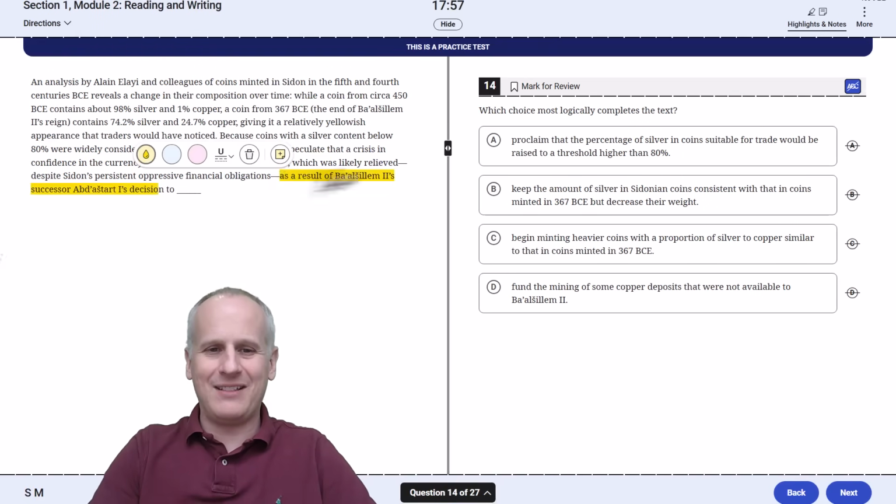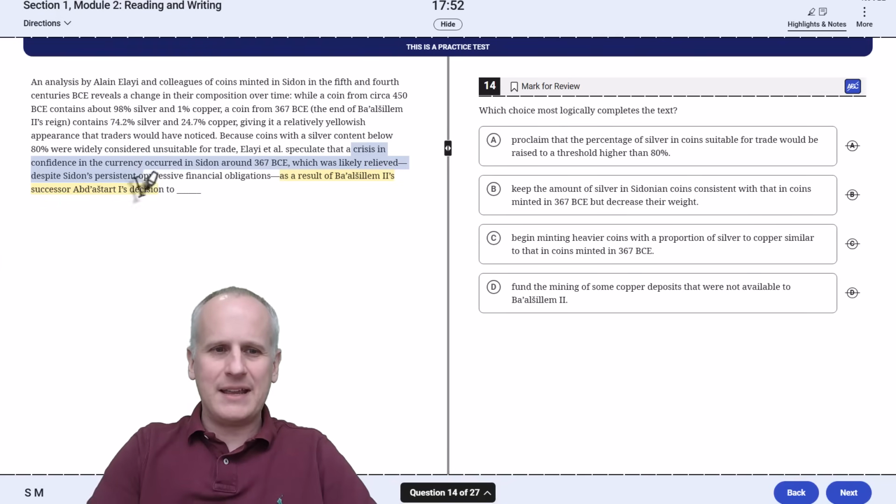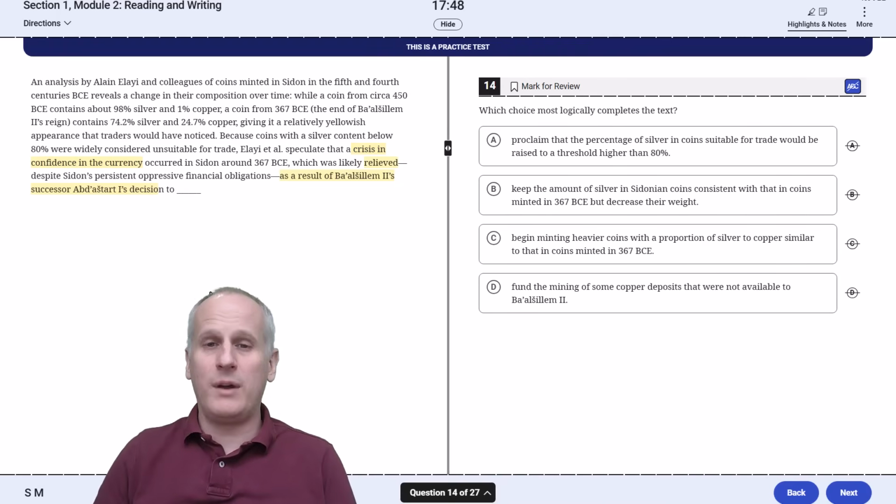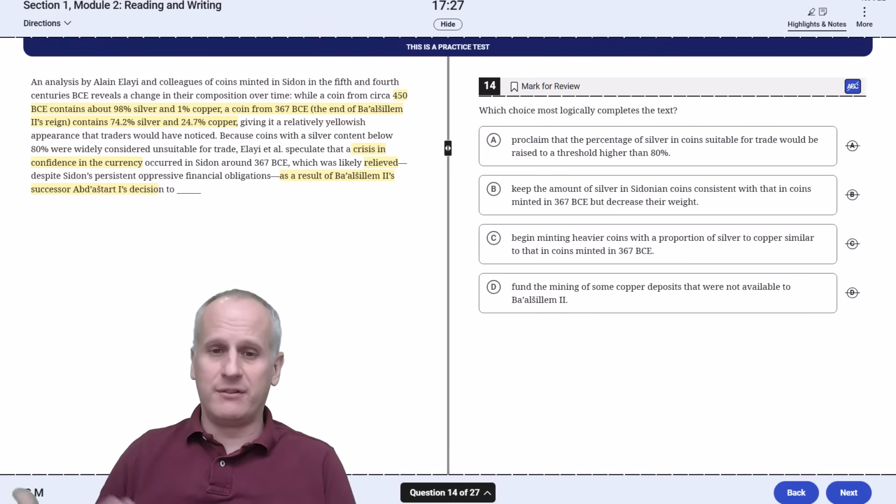So I'm going to just highlight whatever relieved the crisis in confidence in the currency. And I do want to read up top to find what made there be a crisis in confidence in the first place. And we discover that basically the coin from 450 BCE to 367 BCE shifted in its percentages of silver and copper to much more copper than silver. So in order to relieve the confidence crisis, we're going to have to make it more silver than copper again.